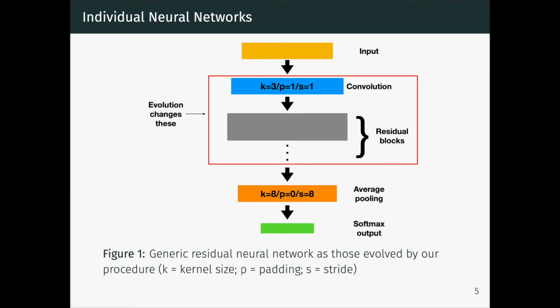Here is the general architecture of individual neural networks. There is a convolutional layer followed by a number of residual blocks. There is an average pooling layer before the final output is produced. Evolution will operate over the convolutional layer or the residual blocks.